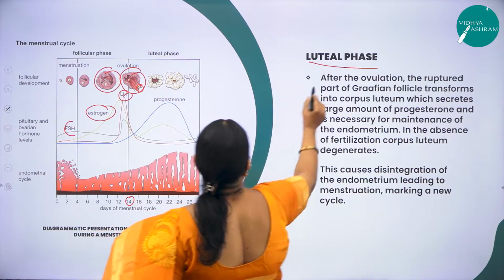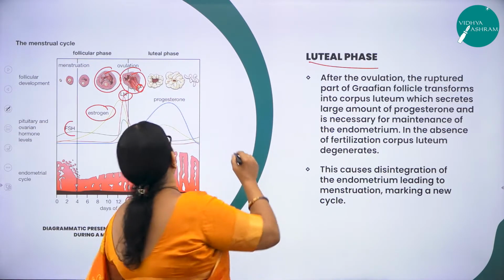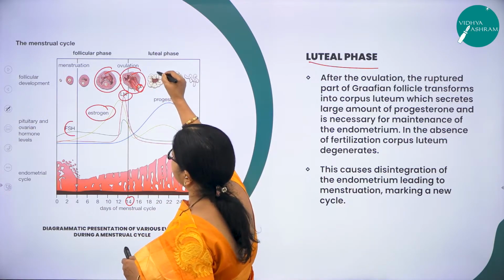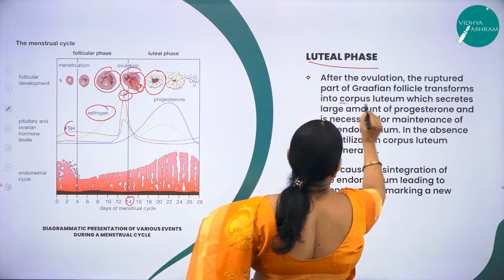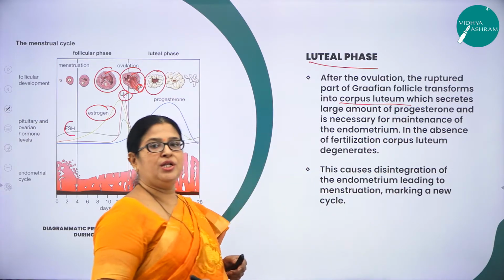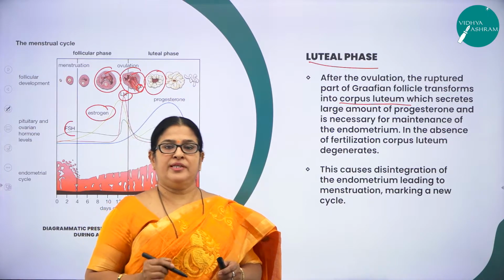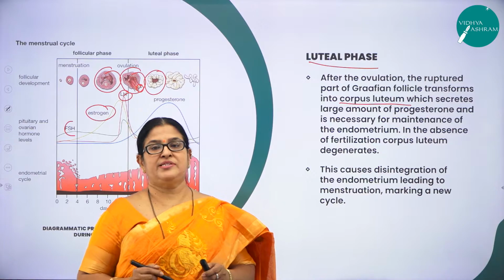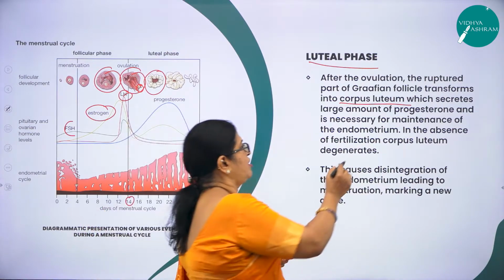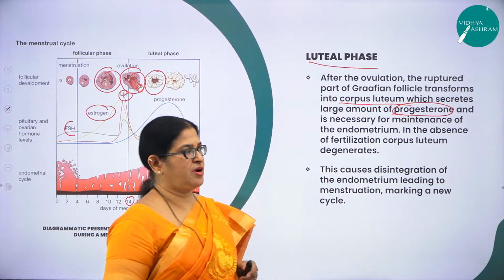Right. So what happens in this luteal phase? After ovulation, the leftover cells, the ruptured cells of the Graafian follicle, get transformed into what we call the corpus luteum, which secretes what? A large amount of a very important ovarian hormone called progesterone, right?